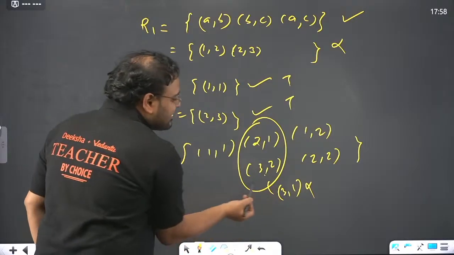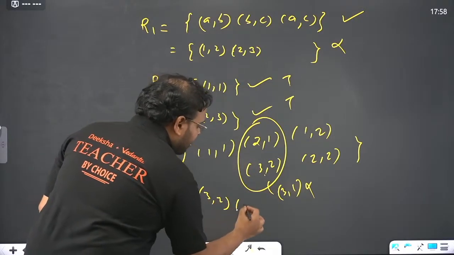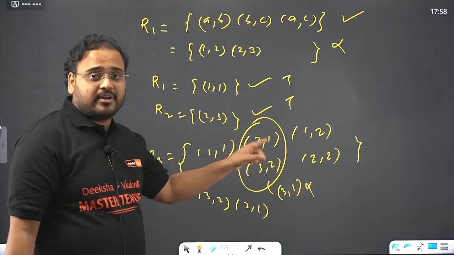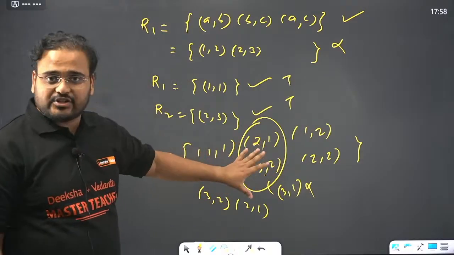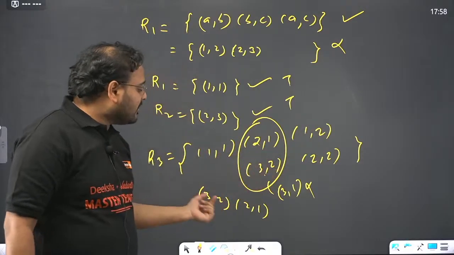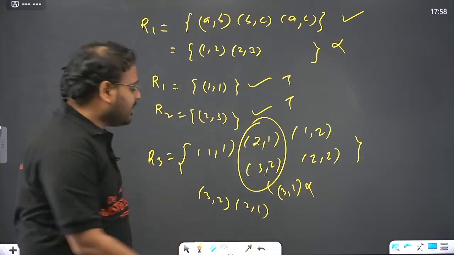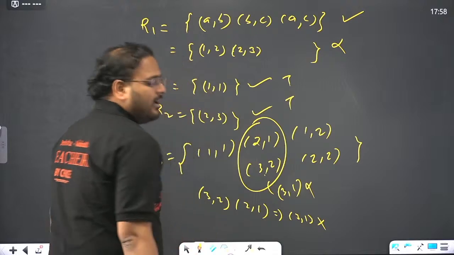Okay. So in this case, clearly, if you write here (3,2) first and write here (2,1) next. If you're thinking, sir, (2,1) is written first over here, the order is not important in this case. You have to try all the iterations. (2,1), (3,2) also, and (3,2), (2,1) also, try again. (3,2), (2,1). What is the relation over here? The next ordered pair will be (3,1). Is (3,1) there? No, hence not transitive.